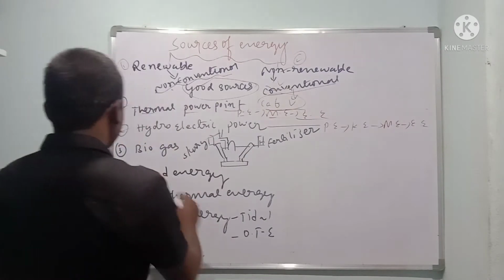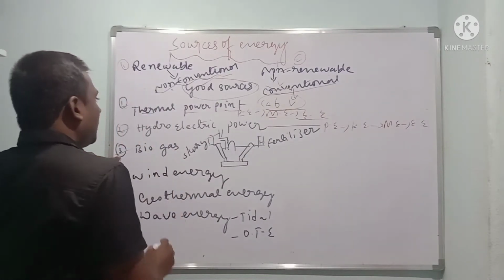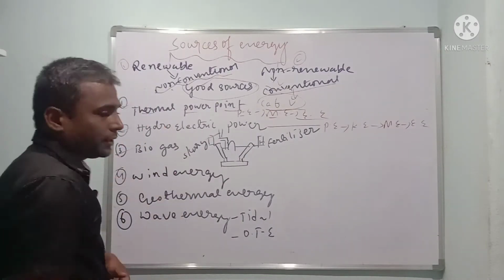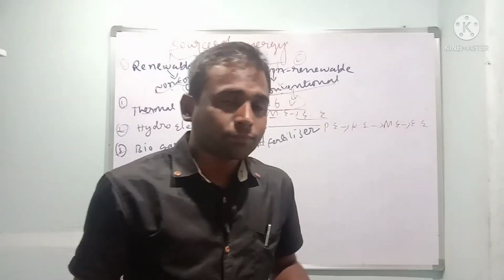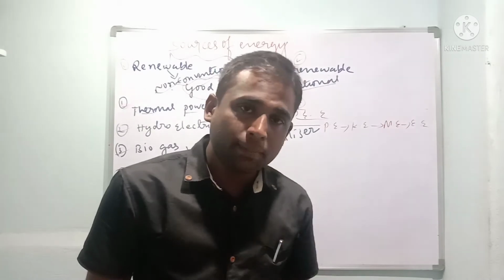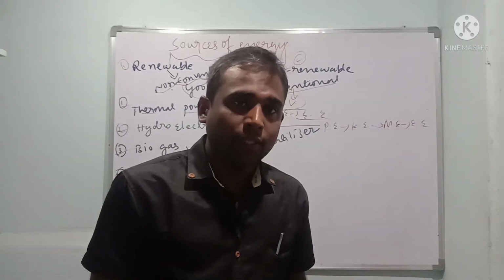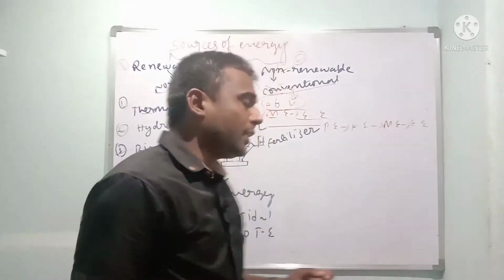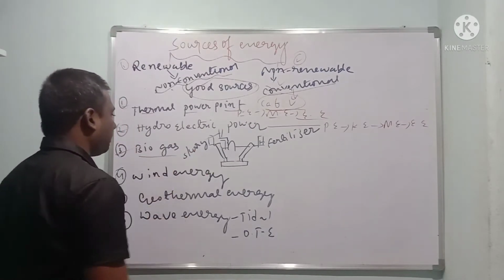Next, after this, we'll come to the point of biogas. Children, biogas means what? The gas which is obtained from waste things, cow dung, organic matter, waste materials, all these things. That is called biogas. Let us understand about the biogas plant.